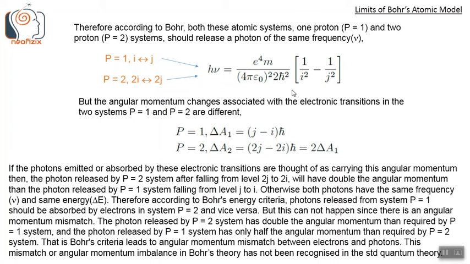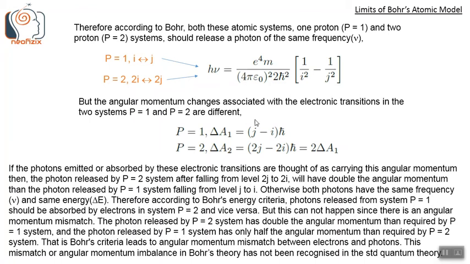Otherwise, both photons have the same frequency nu and same energy delta E. Therefore, according to Bohr's energy criteria, photons released from system P equals 1 should be absorbed by the electrons in the system P equals 2 and vice versa.